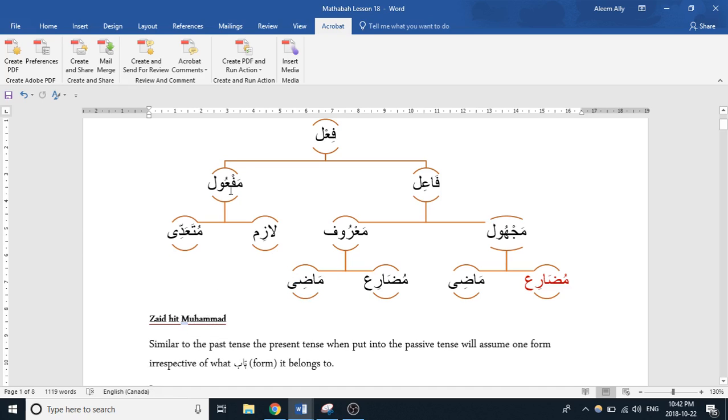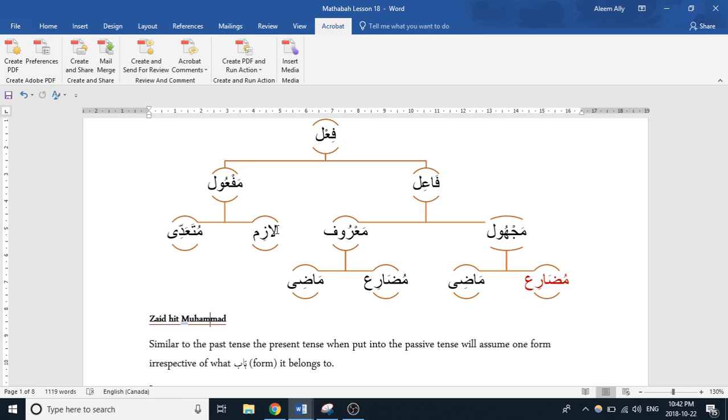We said further that the maf'ul has two main parts. I guess we said the maf'ul could be divided into two categories when it comes to a verb. There are verbs that have maf'uls that are lazim or that are muta'addi. Lazim meaning that they pretty much can't take a maf'ul, that the verb has no need for an object.